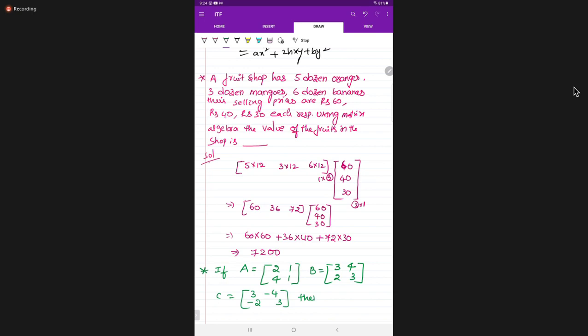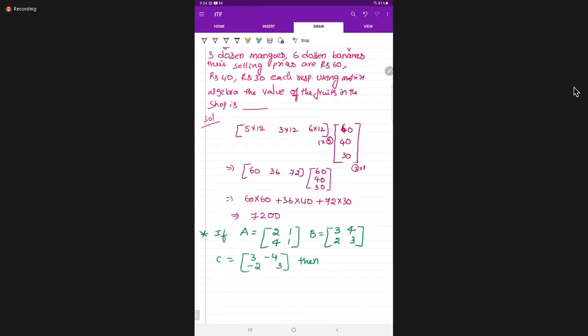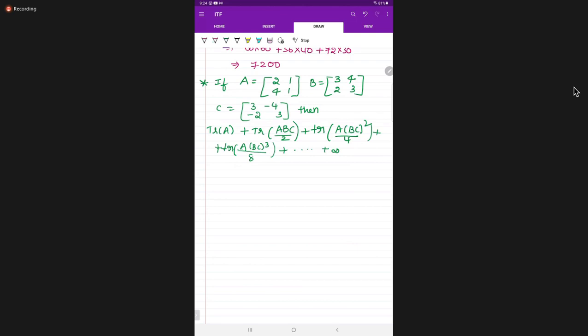Then trace A, trace ABC by 2 plus trace of ABC whole square by 4 plus, and so on, to infinity. What, students? What do you mean by trace? What's the definition?